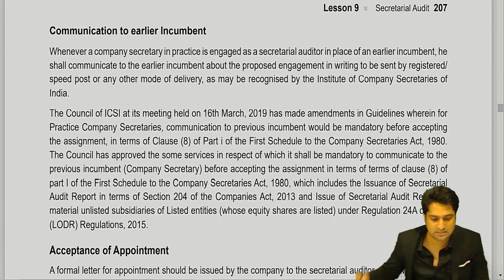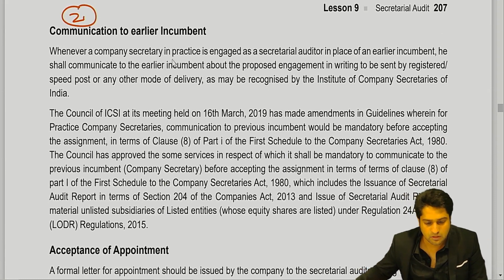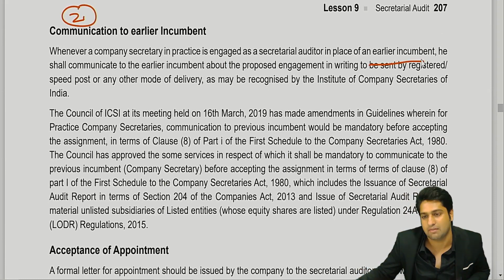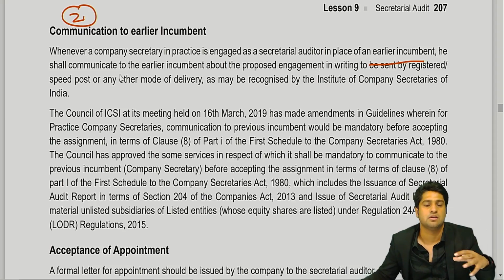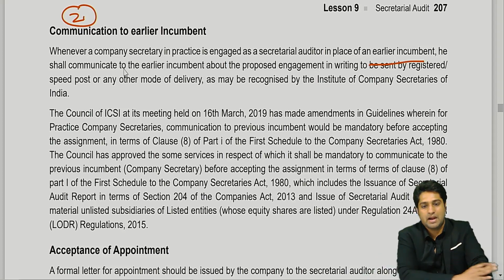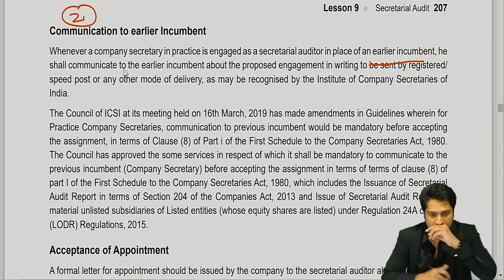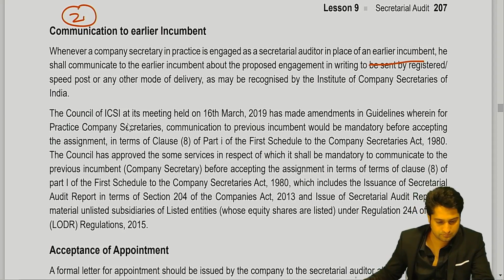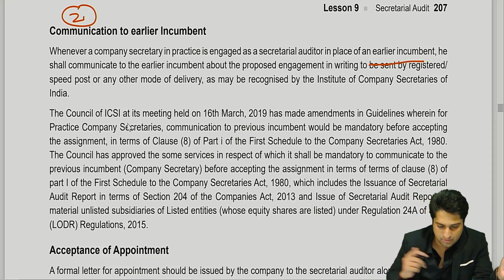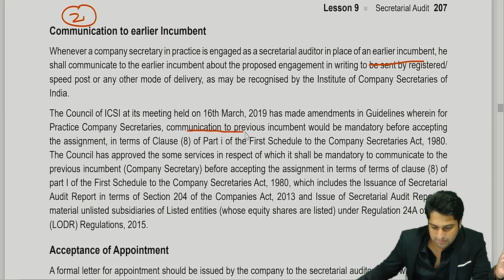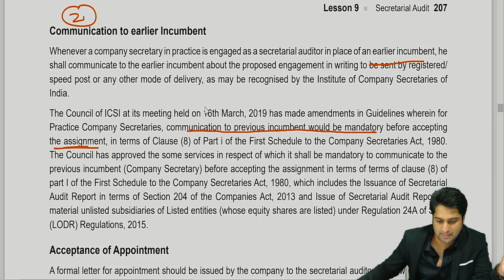Second, once he is appointed, the company secretary will speak to the earlier incumbent. Earlier incumbent means the person who was in office previously. Communication to the previous incumbent would be mandatory before accepting the assignment.